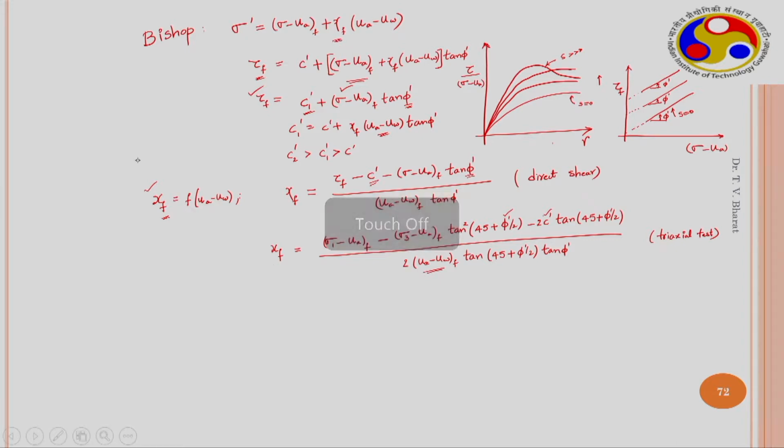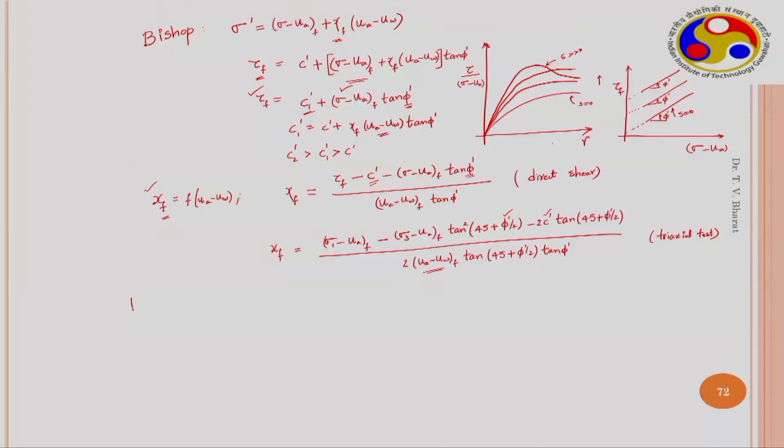So, the effective stress is known for that particular soil, and the entire stress state of the soil can be determined in unsaturation. So, this is the approach given by Bishop, and several modifications were suggested by Fredlund, Morgenstern, and Fredlund et al.